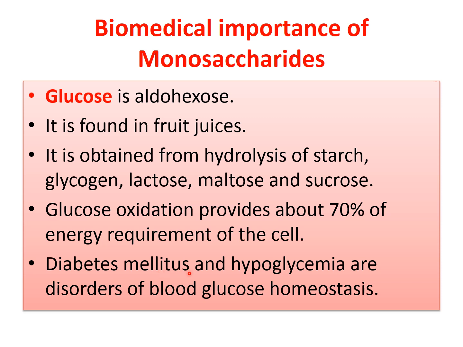Diabetes mellitus and hypoglycemia are disorders of blood glucose homeostasis. So for blood glucose, two conditions are there, hypoglycemia and hyperglycemia. Hypo means when sugar is less than 60 and hyper means when sugar is more than 110 fasting. So diabetes mellitus, you all know, when the sugar is high, the condition is known as diabetes mellitus.